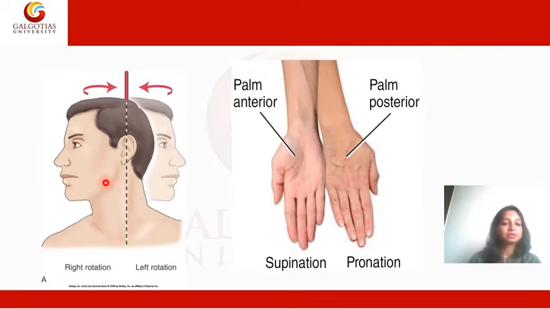Now two movements, right rotation and left rotation. Here the movements are occurring at the cervical vertebra. So there is rotation occurring towards the right side and rotation occurring to the left side. This picture here shows pronation and supination. The palm which is facing upwards, that is called supination, and when the palm is facing downwards or the palm is posterior, that is called pronation.